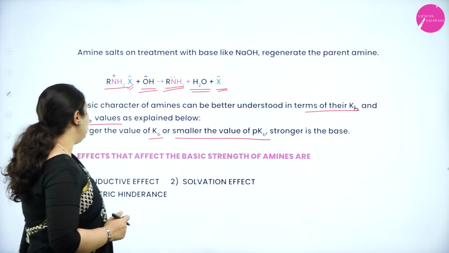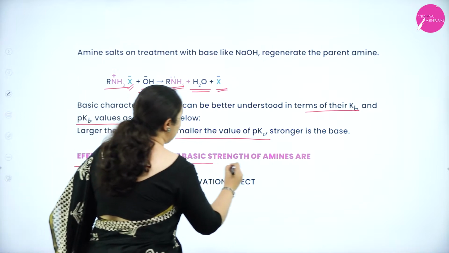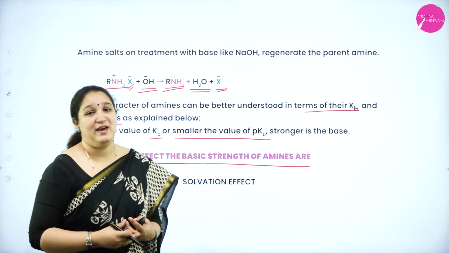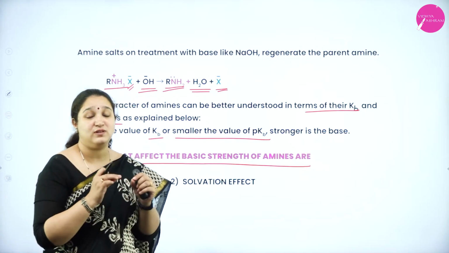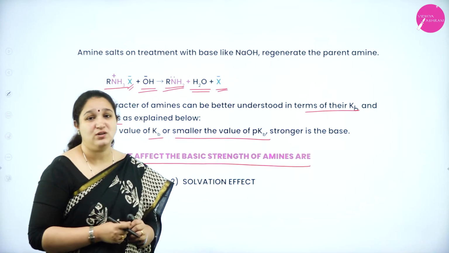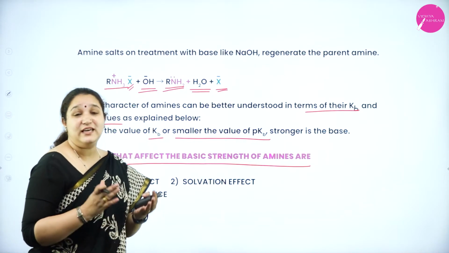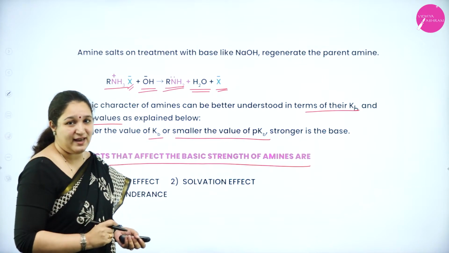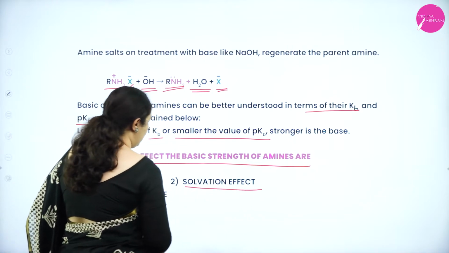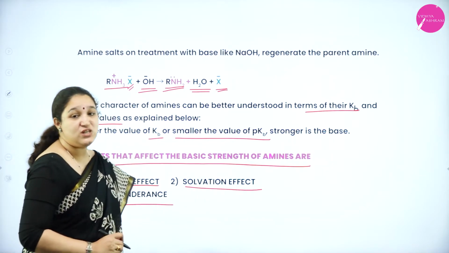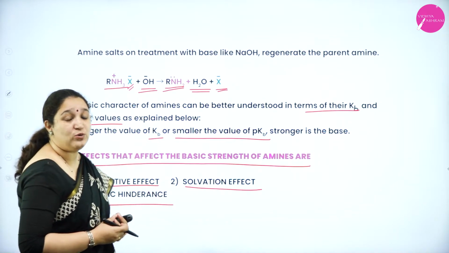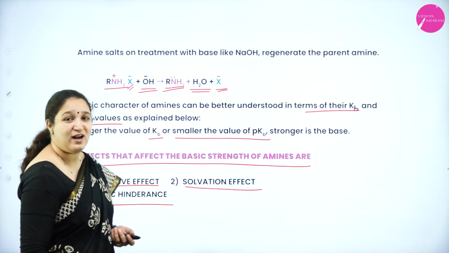Next, we are going into the effects that affect the basic strength of amines. So we know that amines behave like a Lewis base because of the ability to donate the lone pair of electrons which is on nitrogen, correct? Now, what are the effects that affect the basic character? First one is inductive effect, second is solvation effect, and the third is steric hindrance. So we'll see all of this, how it is going to affect the basic nature of our amines.